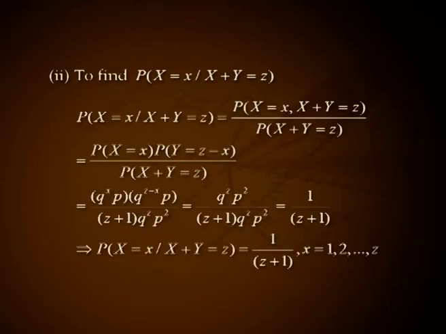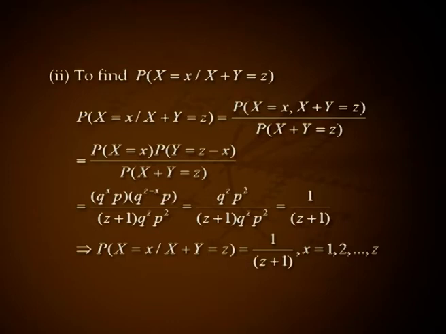Number 2, to find P(X = x | X + Y = z). P(X = x | X + Y = z) is P(X = x, X + Y = z) divided by P(X + Y = z).